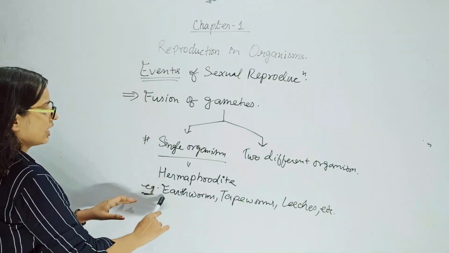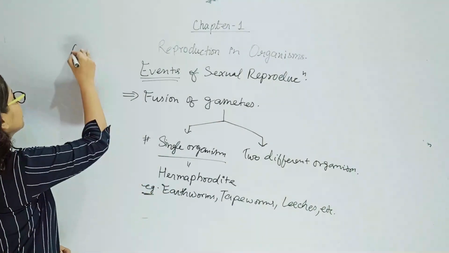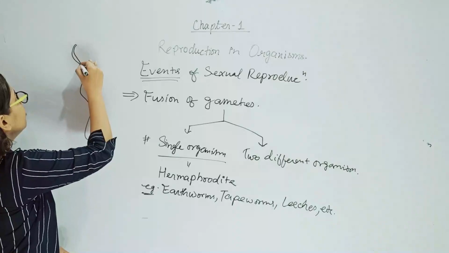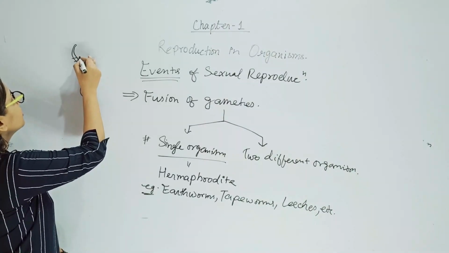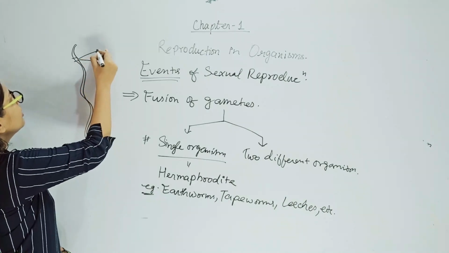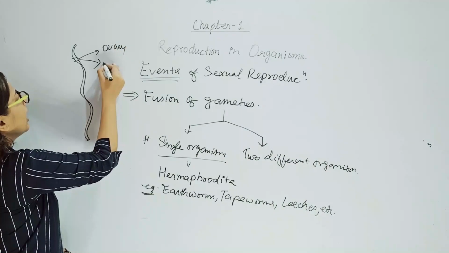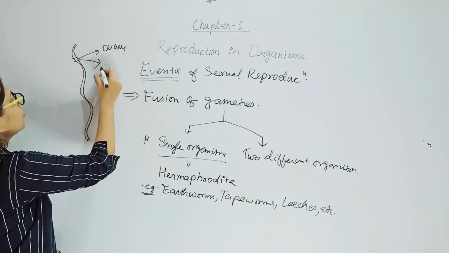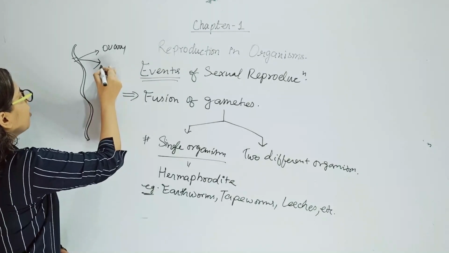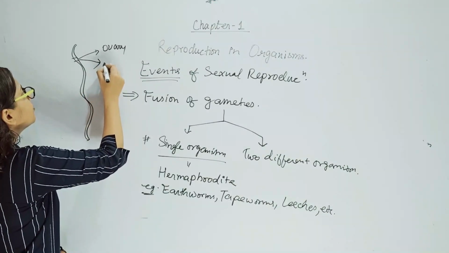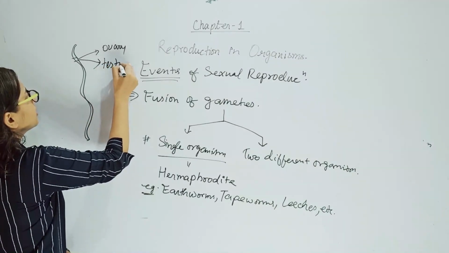Hermaphrodite means the same earthworm will produce male gametes as well as female gametes. Suppose this is the earthworm. In the earthworm there are segments. In this segment it will have an ovary and also the male reproductive organ, which will be the testis.